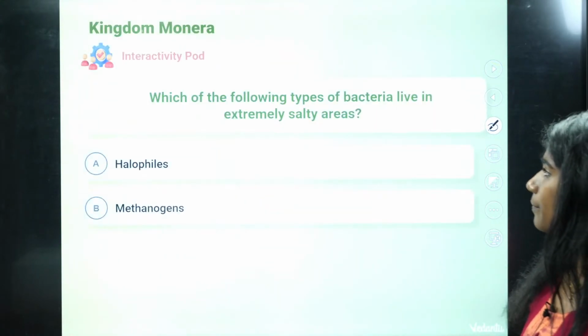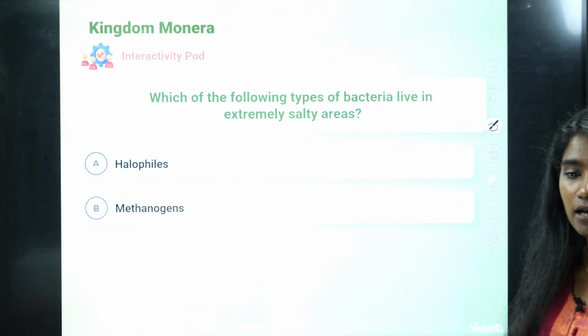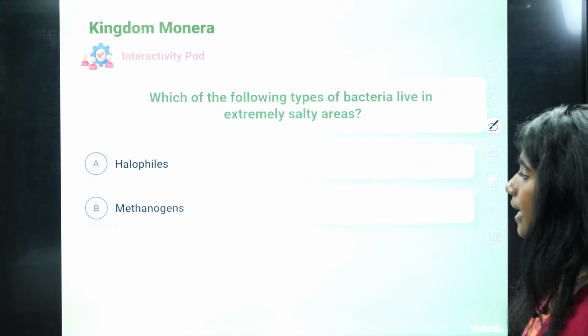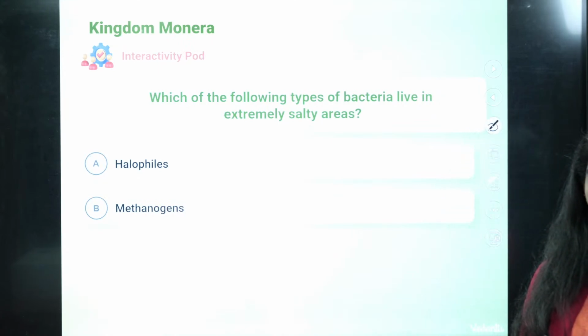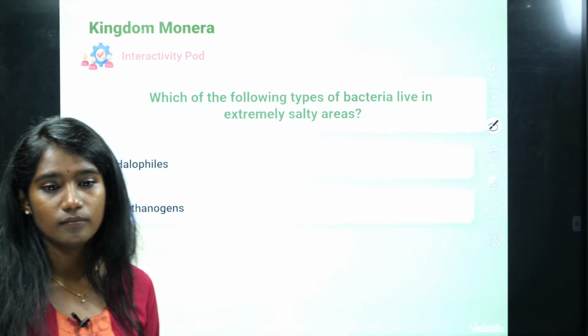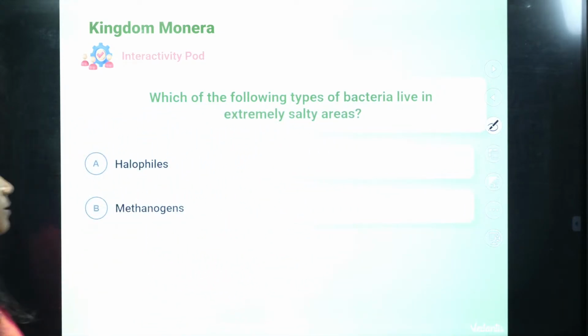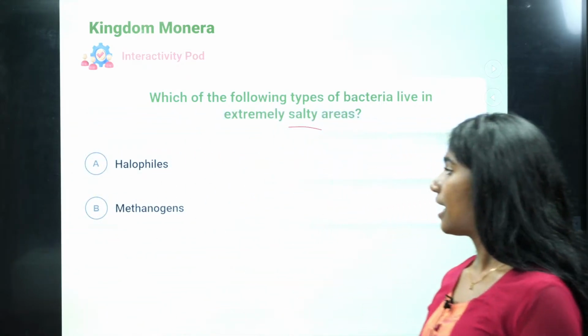Fine. Okay, so now which of the following types of bacteria live in an extremely salty area? Is it halophiles or is it methanogens? Extreme salty area. Option A or option B? It is halophiles.